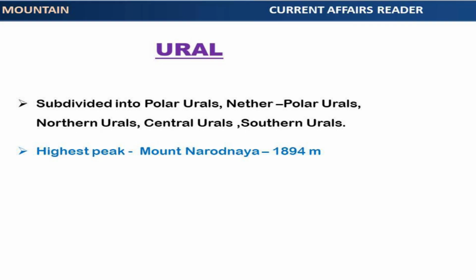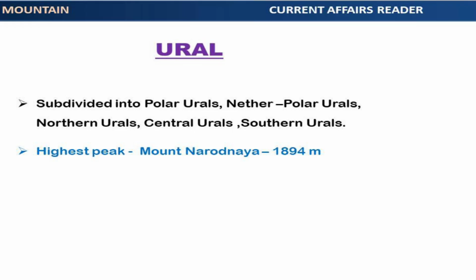Ural Mountains are subdivided into Polar Urals, Nether Polar Urals, Northern Urals, Central Urals, and Southern Urals. Highest peak in the Ural mountain range is Mount Narodnaya, at an elevation of 1,894 meters.